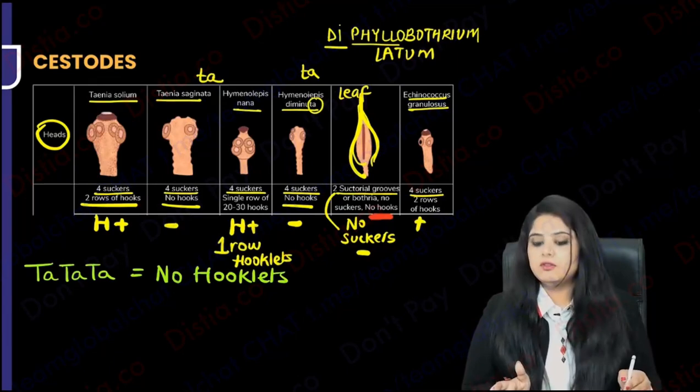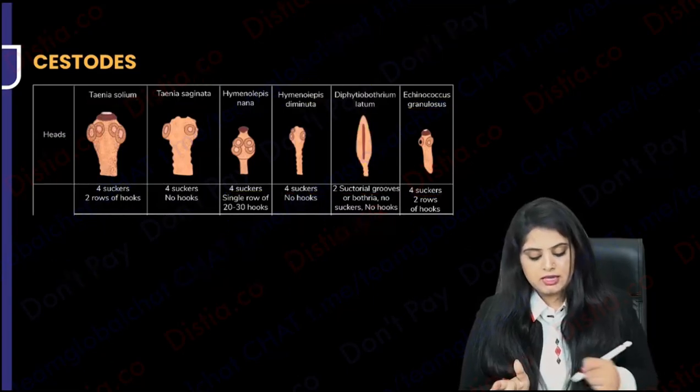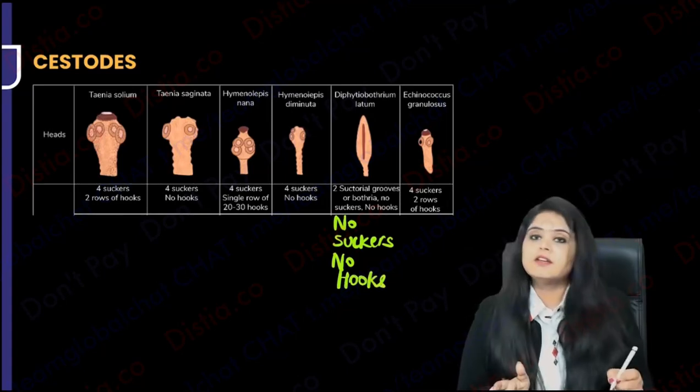So I'm going to repeat all of this once again. If you feel that you are feeling a little lost, we are going to do a quick recap. Firstly, which is the one which does not have any suckers? Diphyllobothrium latum doesn't have any suckers. If it doesn't have any suckers, of course, it doesn't have any hooklets.